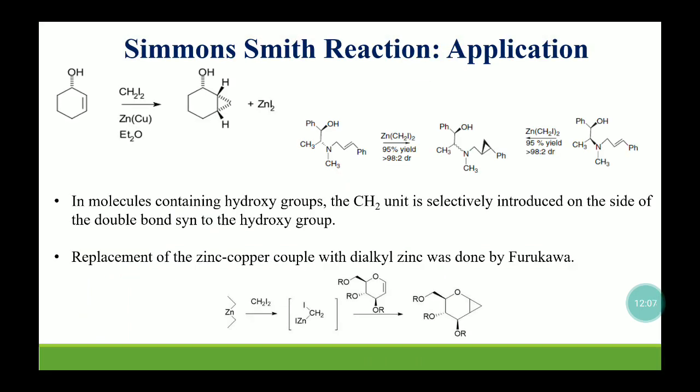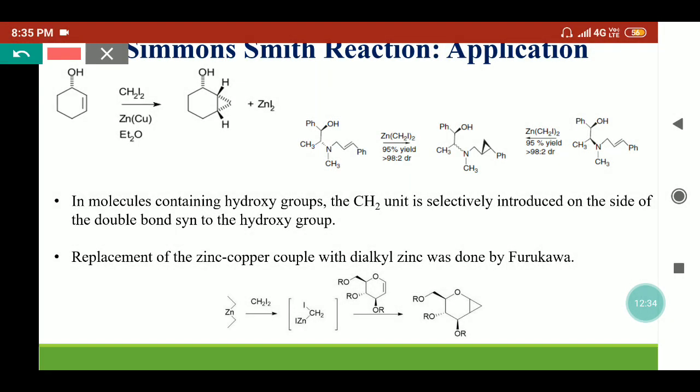We will see some applications for the Simmons-Smith reagents. If any hydroxy group is present in proximity to the olefinic bond in a molecule, then the Simmons-Smith reagent will react in such a manner that it will provide a syn bond to the hydroxy group. So we can say here the OH group is present away from the viewer in this compound.